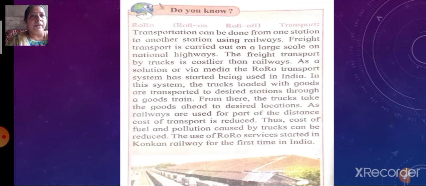Because truck transport is costlier than railway transport, the truck is loaded onto the railway, and through the railway it is transported from one station to the other station. When they come to the particular station, the trucks come out and go their way. Because of this, even the fuel as well as the pollution caused by the trucks can be reduced. This is Ro-Ro transport.